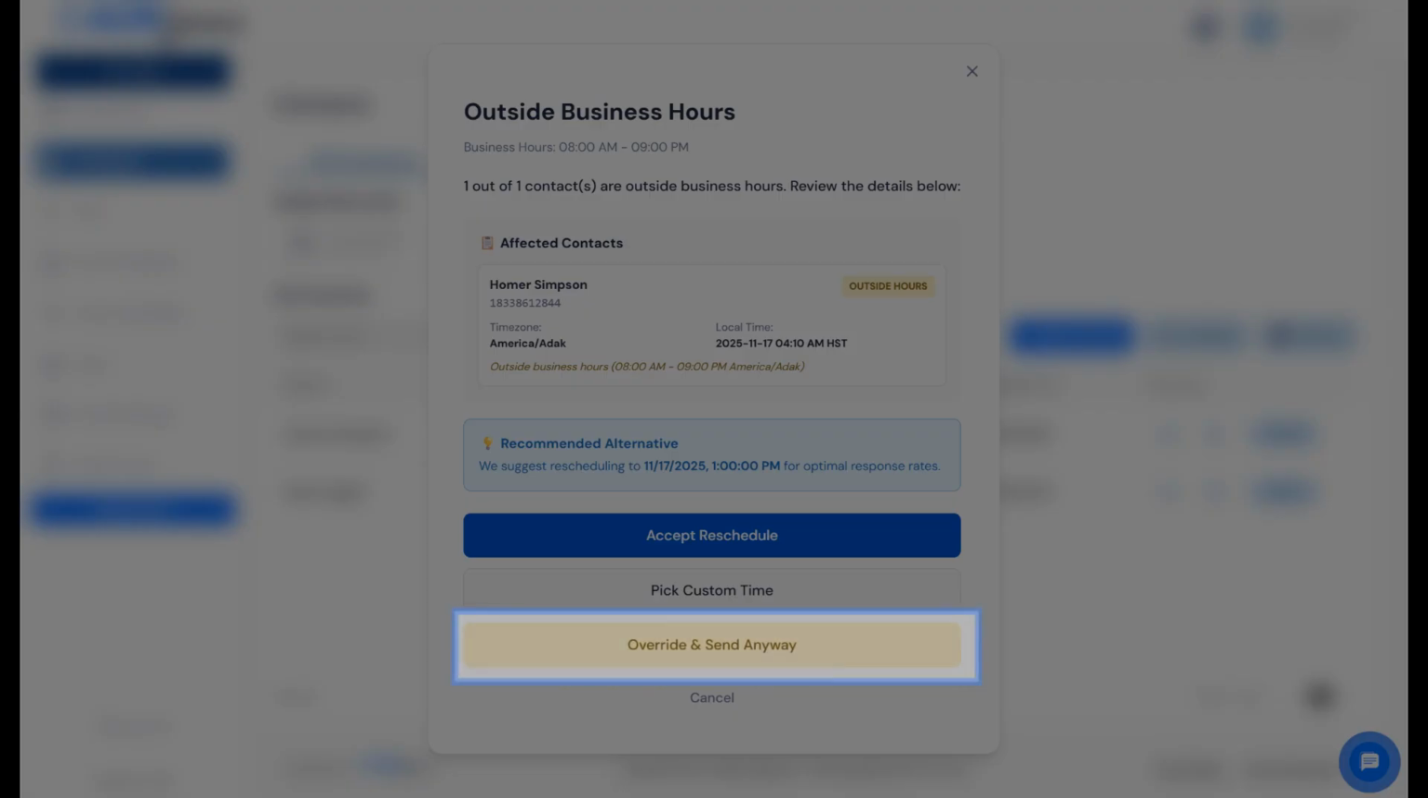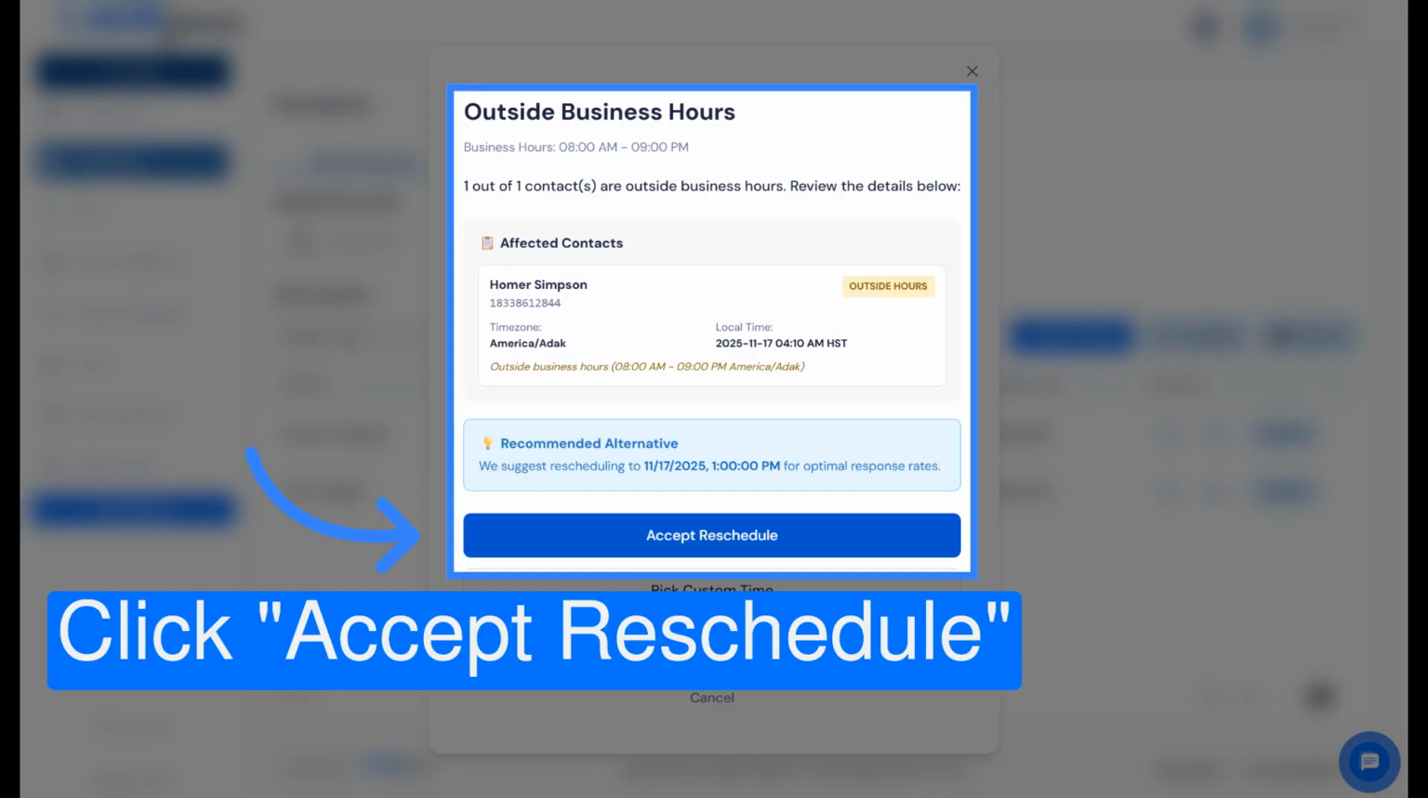Or click Override and Send Anyway to send the SMS immediately, even though you will be sending outside of TCPA-restricted business hours. When you choose to accept reschedule, the message will be scheduled to send at the next business hour.